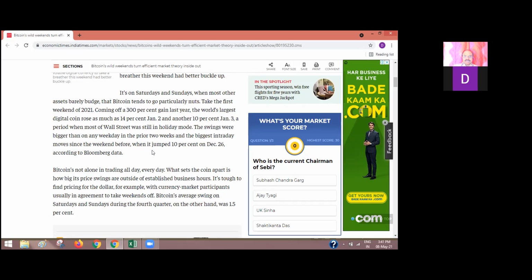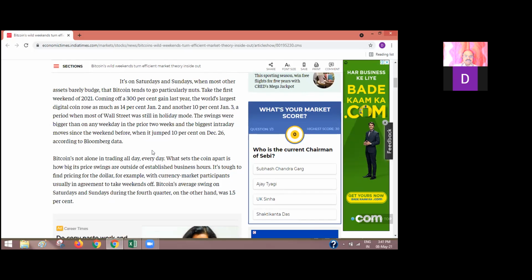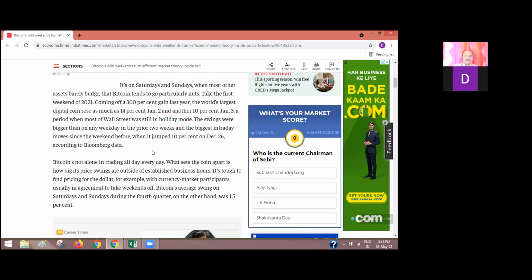For example, in the currency market, participants usually agree to take weekends off. Bitcoin's average swing on Saturday and Sunday during the fourth quarter was 1.5%. Bitcoin is also traded on Saturdays and Sundays in the fourth quarter with 1.5%.